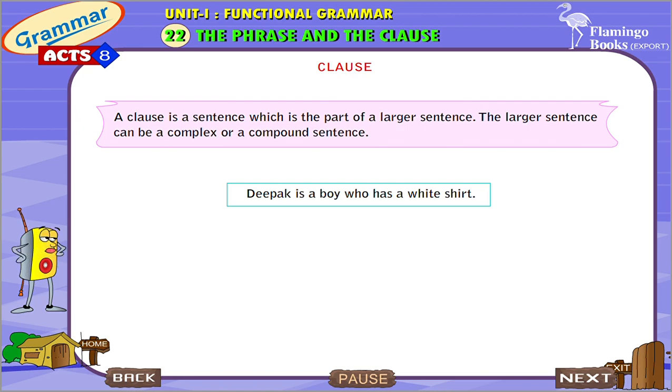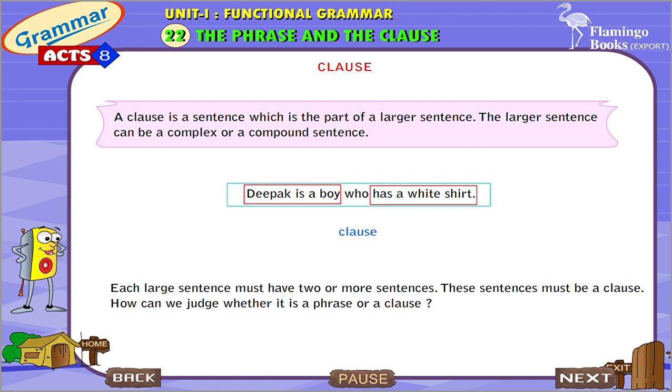Clause. A clause is a sentence which is a part of a larger sentence. The larger sentence can be a complex or a compound sentence. Each large sentence must have two or more sentences. These sentences must be clauses.